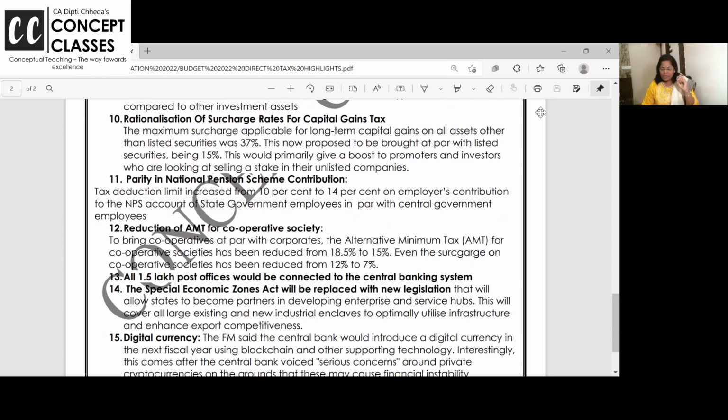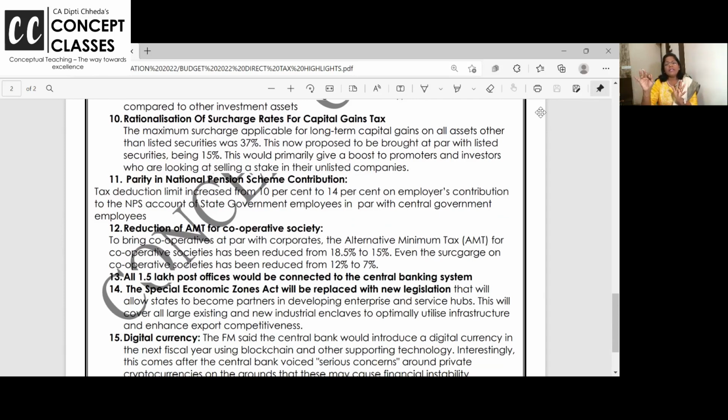Listen, all of you. National Pension Scheme, NPS, is applicable for all. Even private people can invest up to 50,000 in the National Pension Scheme. But for central government employees, the employer can contribute up to 14% of the salary, basic and DA. This was applicable for central government.